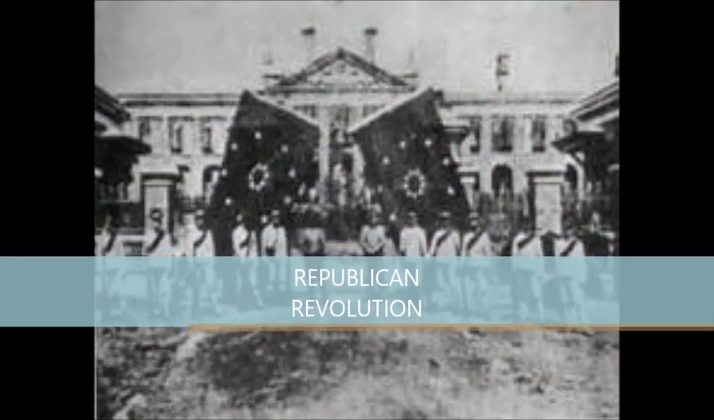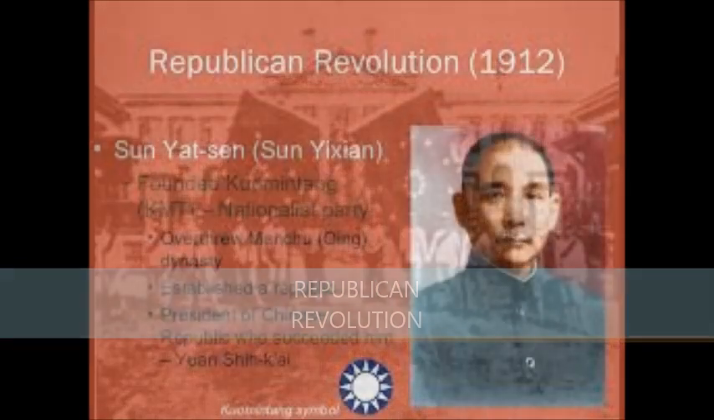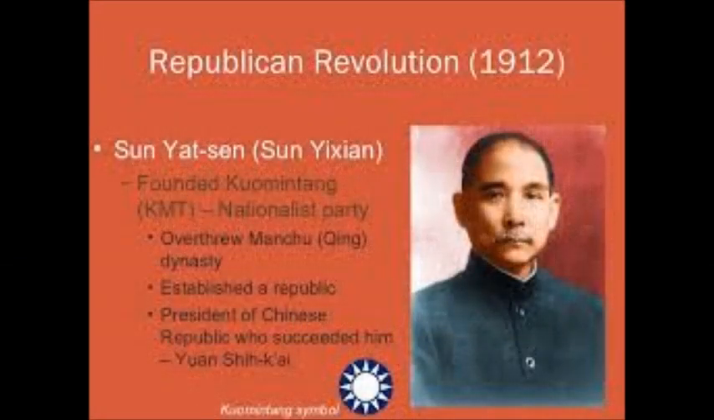Republican Revolution 1912. Sun Yat-sen founded Kuomintang, KMT, the Nationalist Party, overthrew the Manchu dynasty, and established a republic. President of the Chinese Republic who succeeded him: Yuan Shikai. Then the Nationalist Revolution. Sun Yat-sen was succeeded by Chiang Kai-shek.